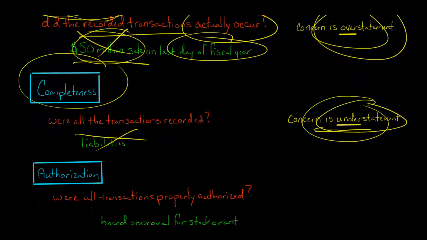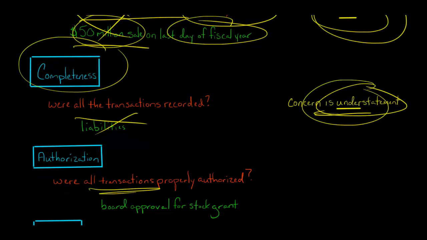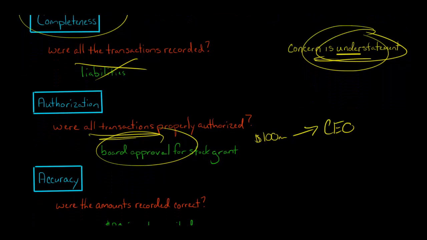Now, with authorization, this assertion is about looking at the various transactions that took place and saying, have they been properly authorized? For example, let's say that there was a transaction where there was a stock grant of $100 million of stock to the company CEO. Did the board of directors actually approve that? Okay, so that would be the authorization assertion.